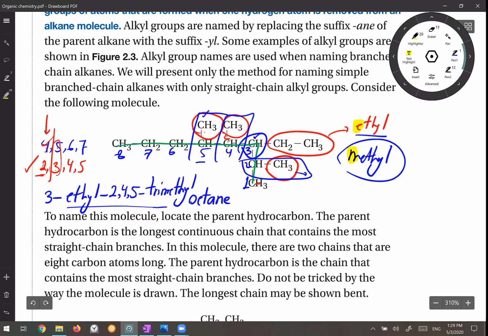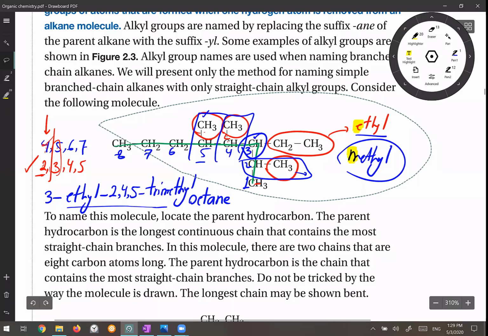So this is the name of this most complex hydrocarbon which you have in your book. This one is given as an example because all of the rules are applied for naming it. So let's review one more time. At the beginning, you must find the parent. So you have to find the longest chain. But when you find the longest chain, the branches must not have a branch. So this one is the longest chain, and you have the branches.